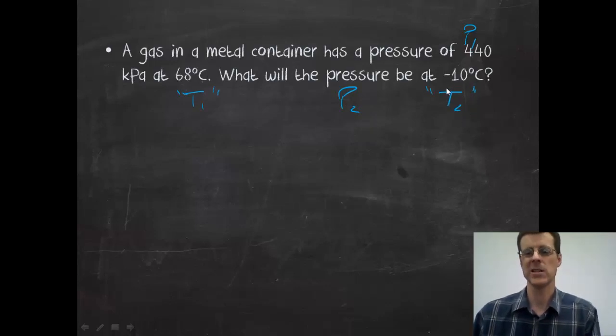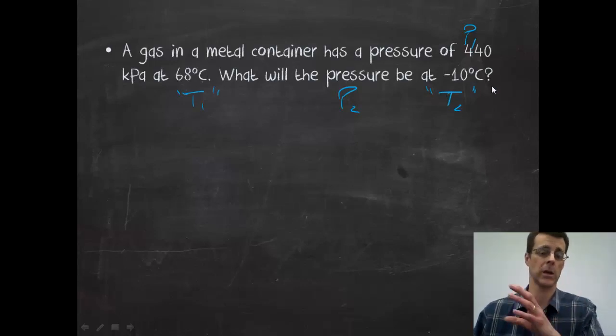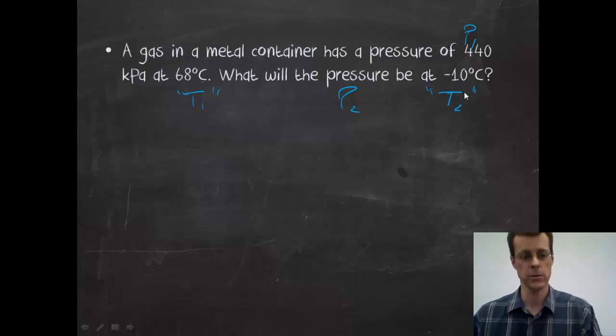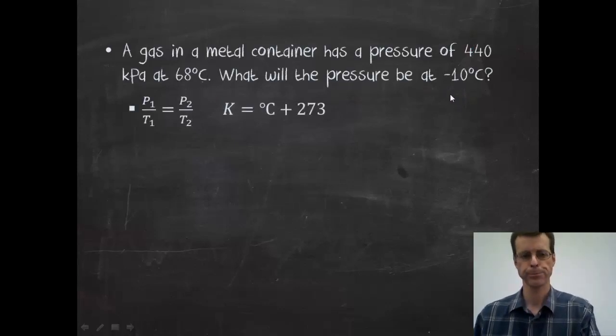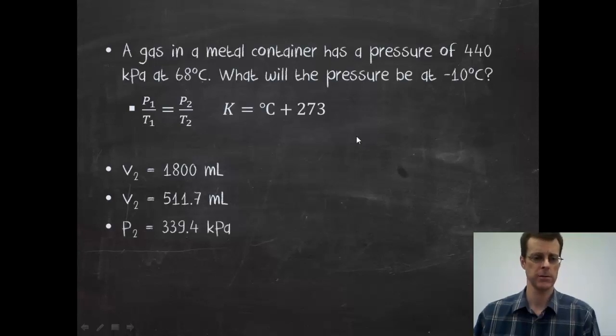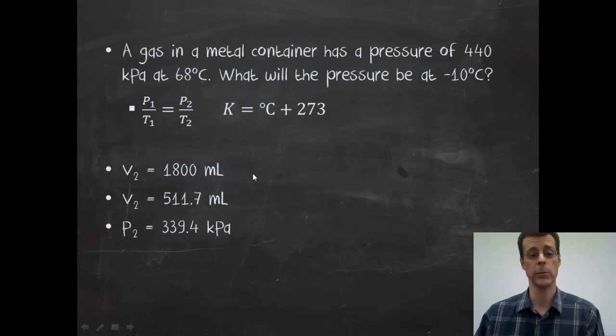Now, one nice thing about negative temperatures is if you use the Celsius temperature accidentally and you get a negative answer, there should be a couple of alarm bells that go off. But either way, you cannot use Celsius temperatures. You'll be given those all the time, but you can't use them. This is what I'm using, Guy-Lussac, the pressure temperature law, and converting my temperatures. So if you have these and you're doing them, here are my answers for that. Now, a couple quick little things. I may have rounded off more than you. I may have rounded off less than you. But if we're in the same neighborhood, then we're all set to go.